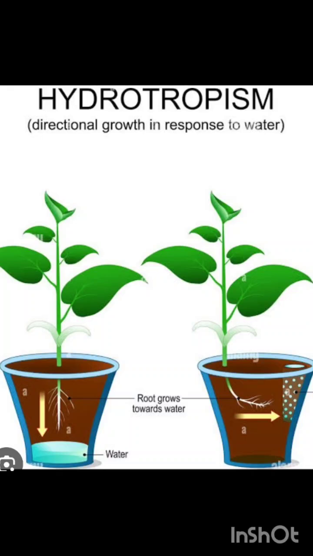The third type of tropic movement is hydrotropism. Here we can see that the tip of the root is growing towards the source of water. The tip of the root is attracted to the water. This is called hydrotropism. The root is going towards the water, so it is showing positive hydrotropism, and the shoot is showing negative hydrotropism.